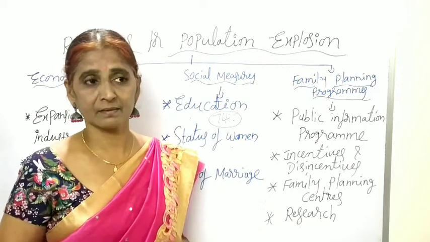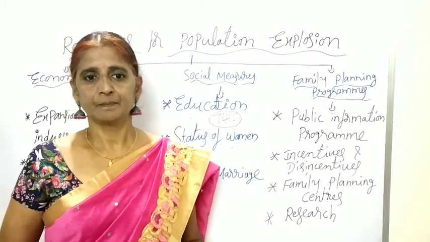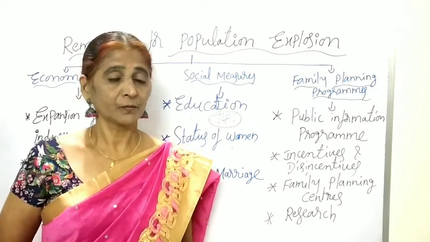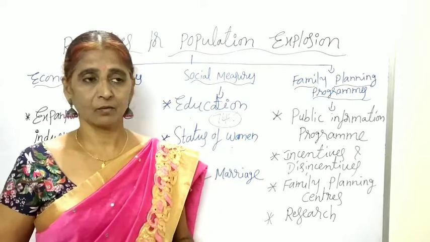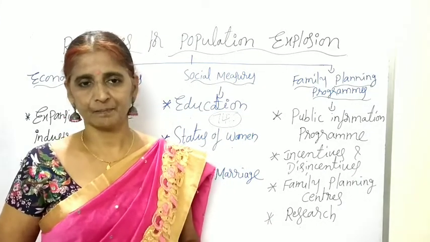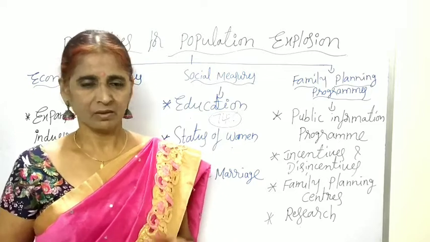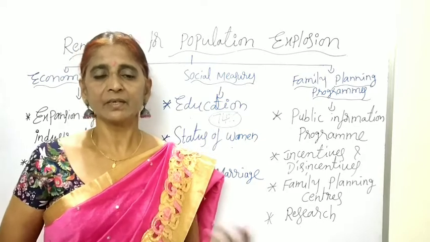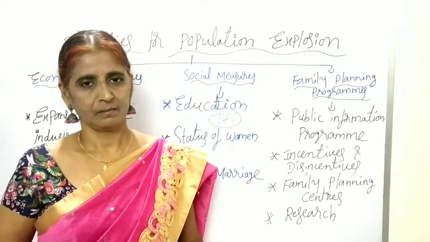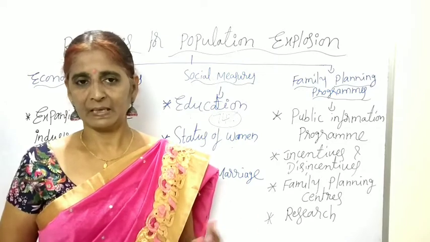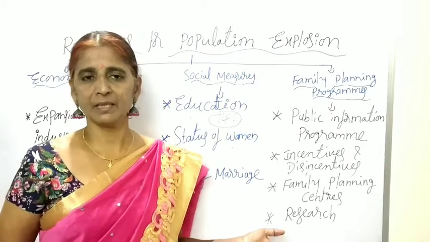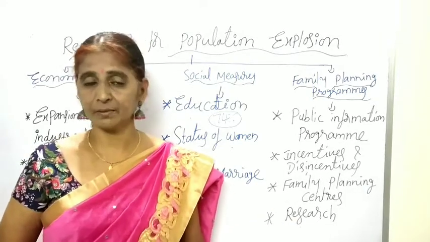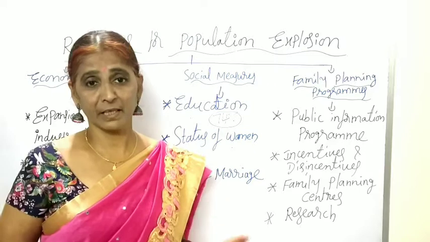Because in 1976, at the time of the emergency, the government forcefully conducted many family planning operations. So people revolted against the government, and it created disturbance in society. That is the reason the government does not force the public. It will educate them to follow the small family norm, but family planning is voluntary in India. Those who accept are given cash prizes and incentives. Those who don't accept are not given any punishments.